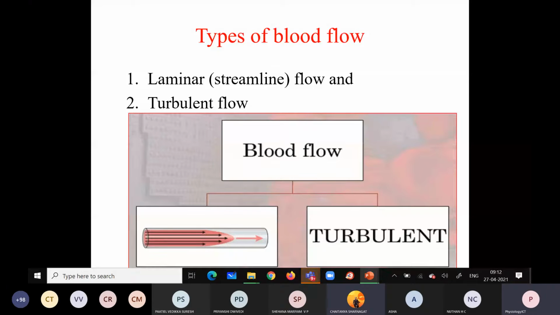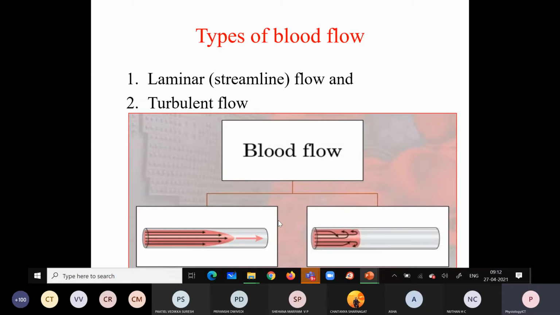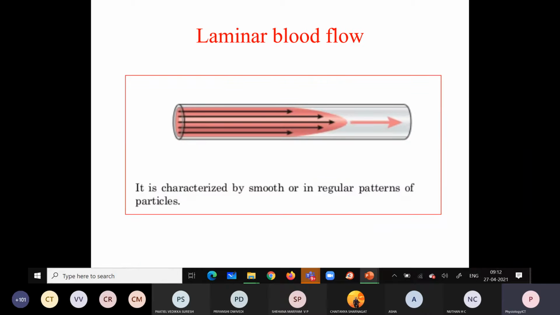Right, very good. So in the laminar blood flow we have the streamline blood flow because the blood flows in layers. Why is it so? We are going to study. And we have a turbulent flow. We have two types of blood flow: the laminar flow and the turbulent flow. The laminar blood flow is also called streamline blood flow because the blood flows in layers.